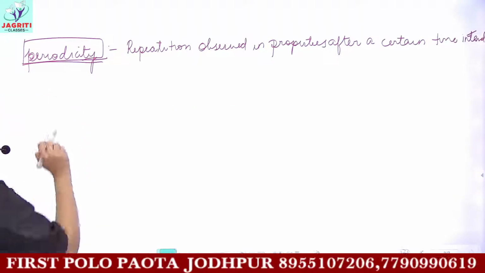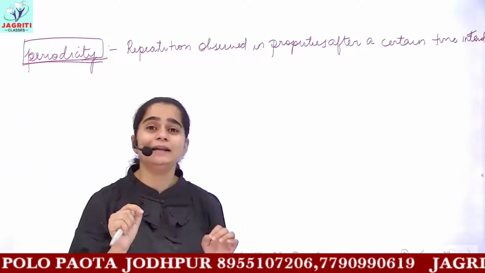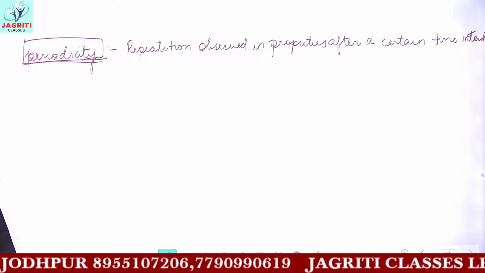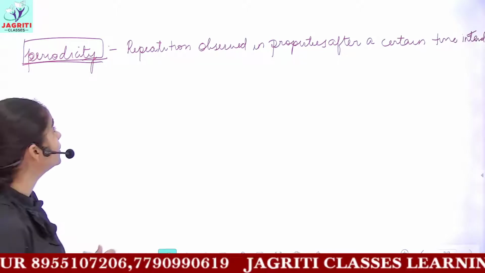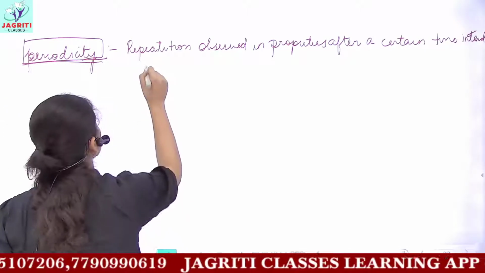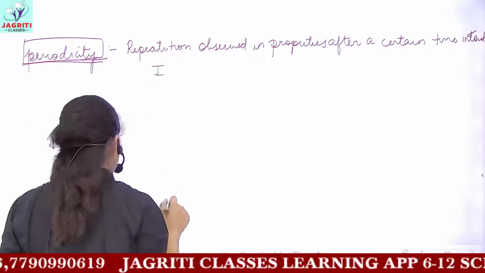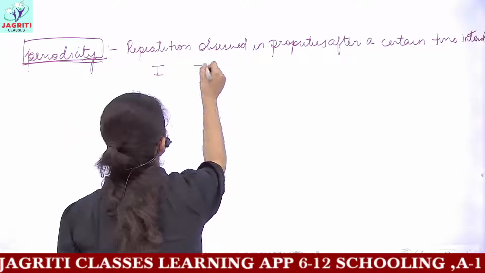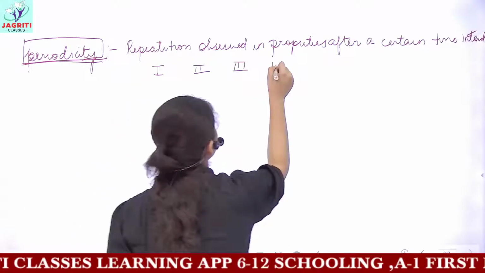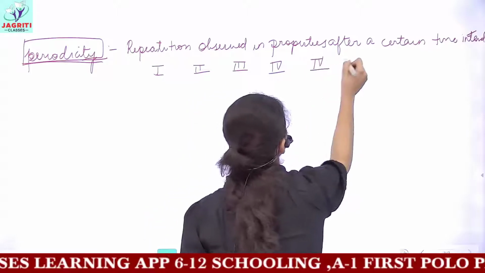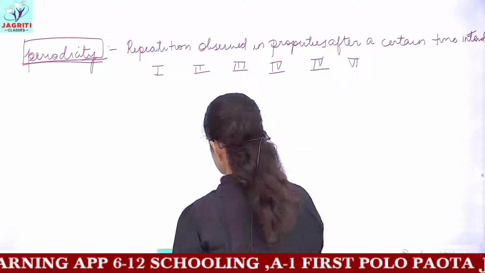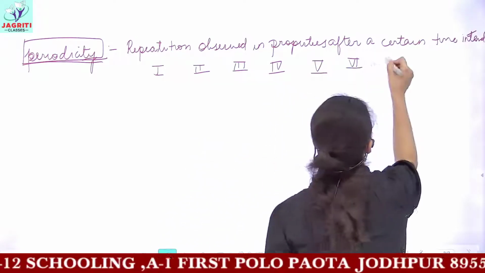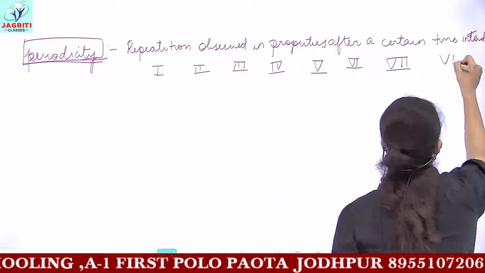Now next, the table which was proposed by Mendeleev is well given in your books, and we'll draw this table. No need to memorize the table. In fact, what Mendeleev did is, he drew a table and arranged all the elements in 8 vertical groups: first, second, third, fourth, fifth, sixth, seventh, and then you have 8.